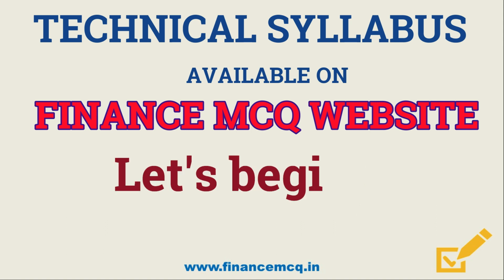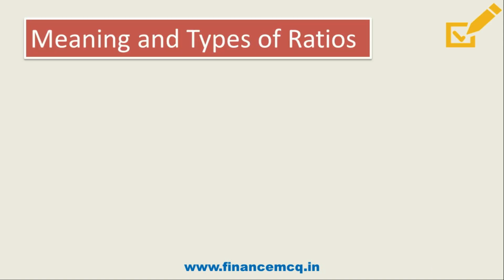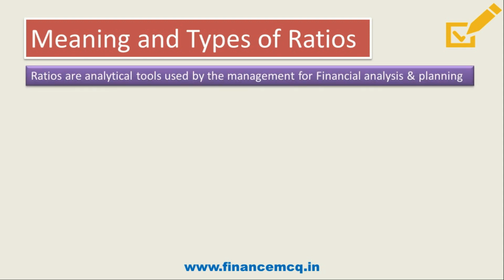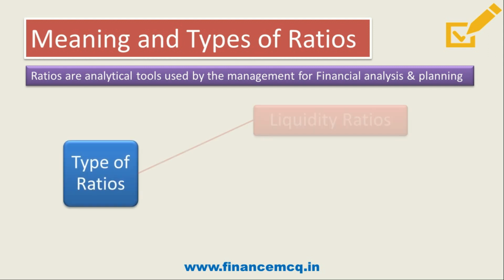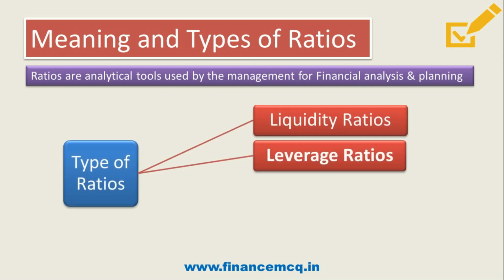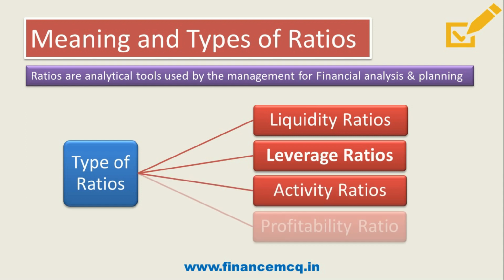So let's begin. Friends, we have already discussed about meaning and types of ratios in previous video. In that video, we have discussed that ratios are analytical tools used by the management for financial analysis and planning. And friends, we have also seen that there are 4 types of ratios, which are liquidity ratio, leverage ratios, activity ratio, and profitability ratios. And friends, we have already discussed about liquidity ratio in the previous video.